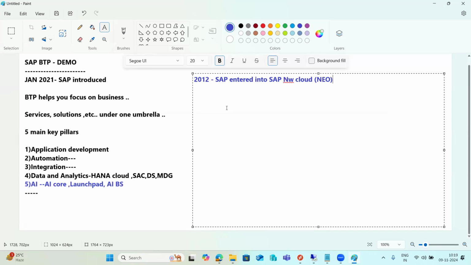In 2012 itself, SAP entered into the PaaS market, called NetWeaver Cloud. The short name is Neo, for NetWeaver on demand. So in 2012 itself, they entered into the PaaS market.